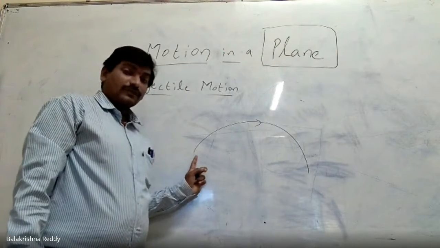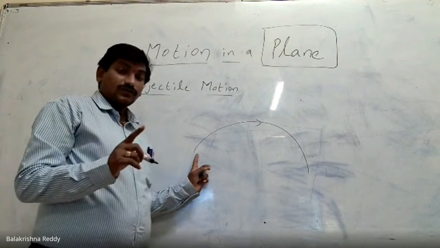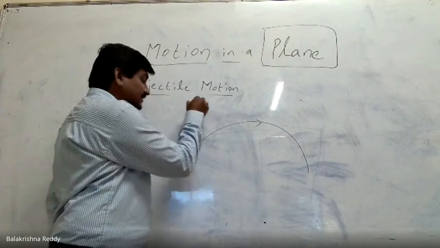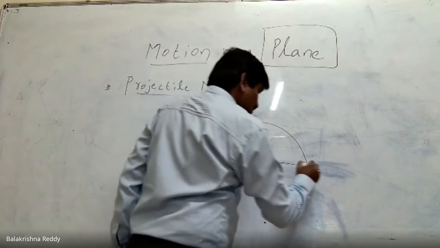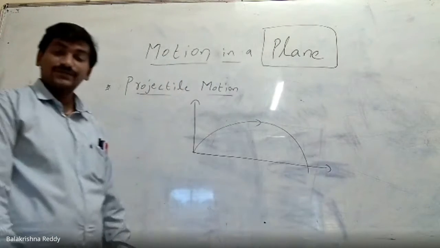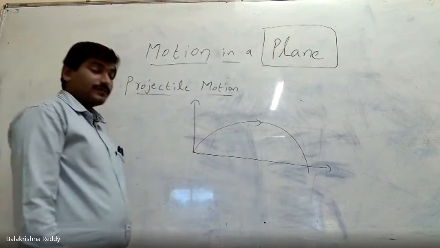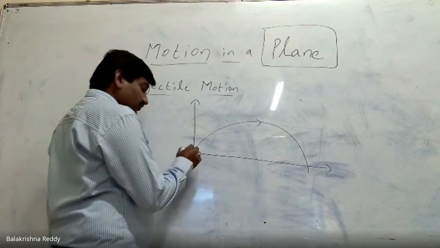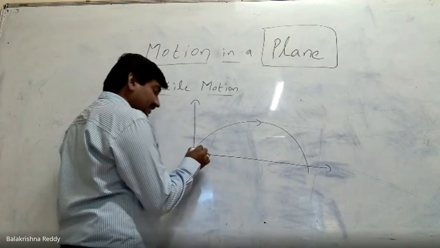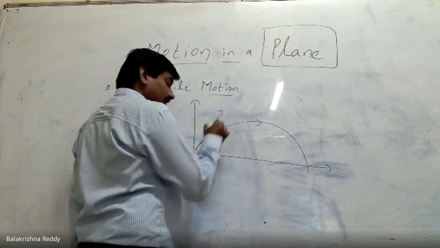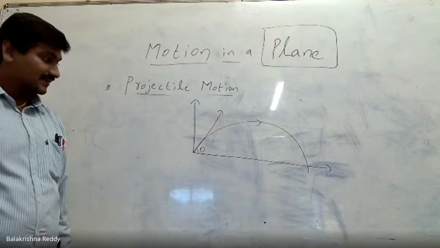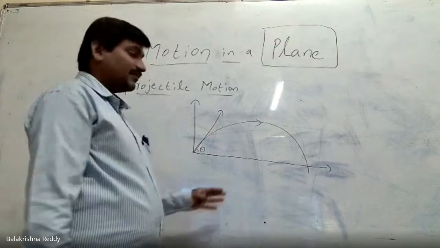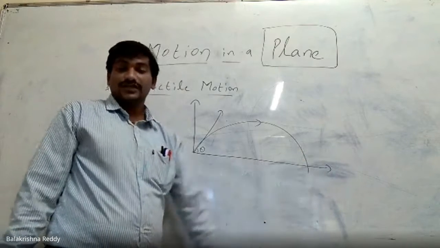When you are throwing an object, the angle must not be 90 degrees, 0 or 180 degrees. If the object is thrown at an angle other than 90, 0 or 180 degrees, making an angle theta with the horizontal axis, then such type of motion we can call projectile motion.